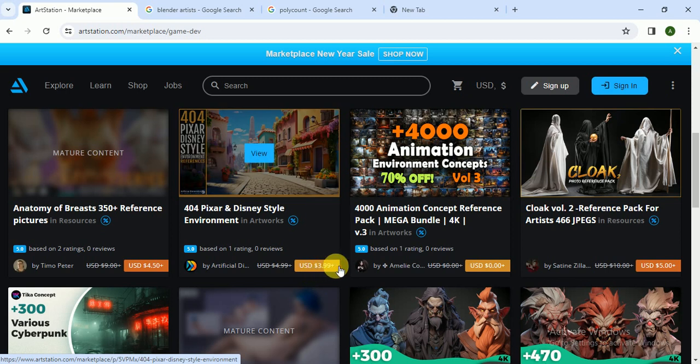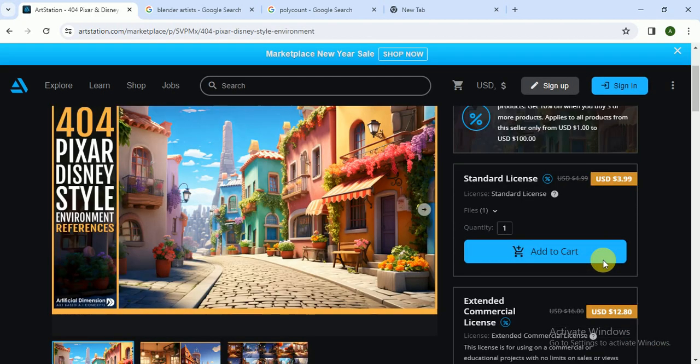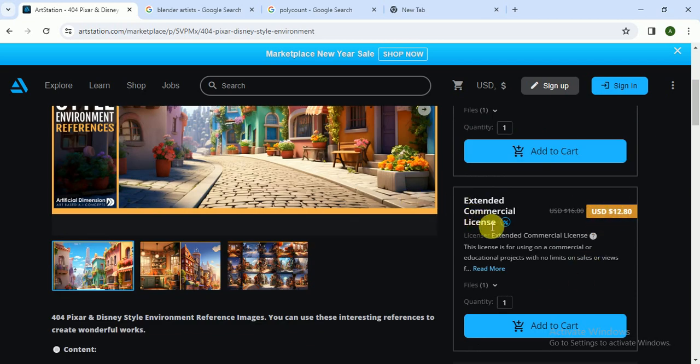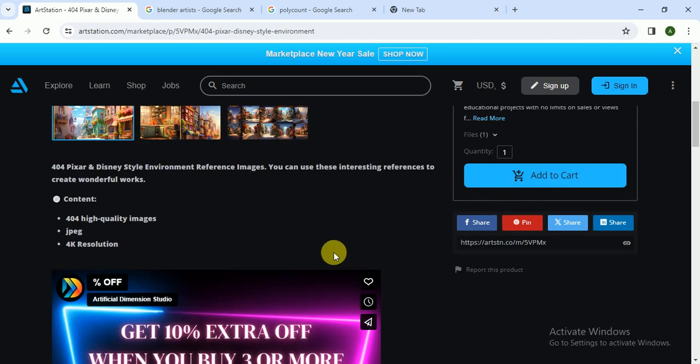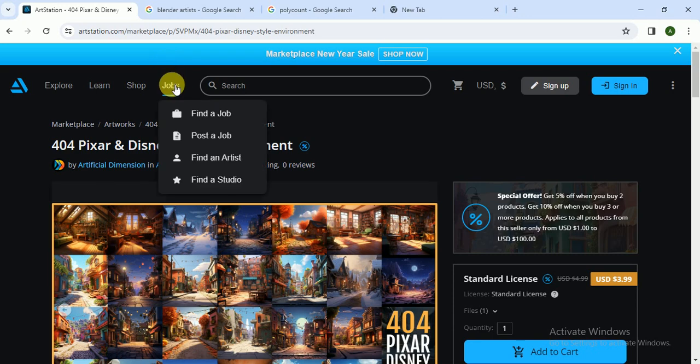Let's see what is the price. Standard license is $4, and extended commercial license is $13, and you just have to make it one time and they will